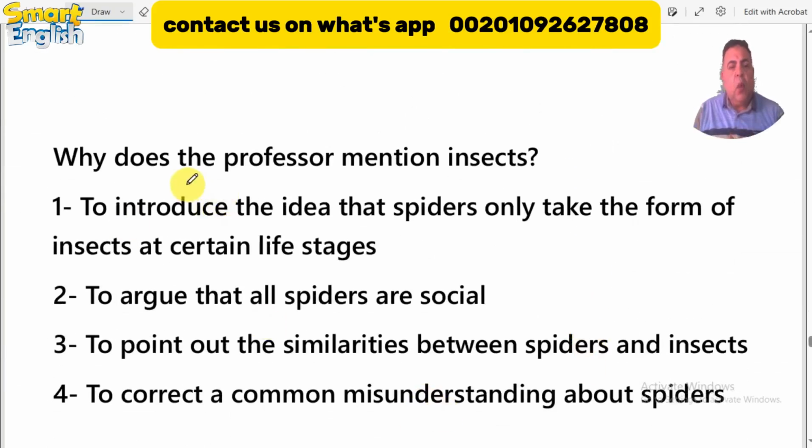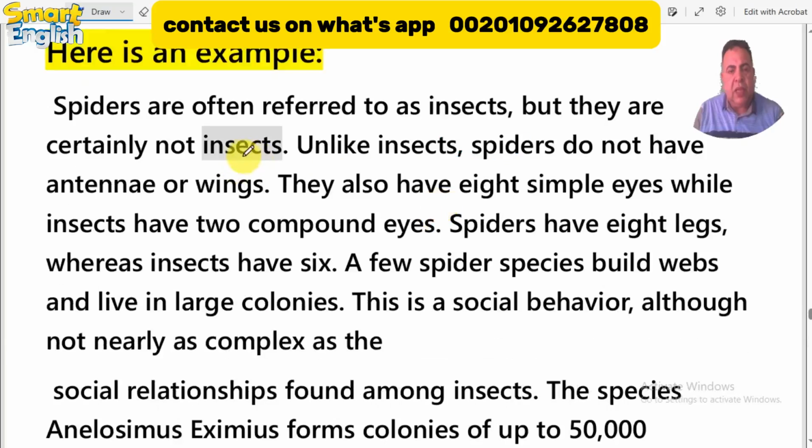He says, why does the author mention insects? As you see, highlighted in gray. Why did the author mention this word? First of all, you have to understand the question, as we said before. He is asking you why the author mentioned this word. In other words, he wants you to understand why the author put this word here. What is his intention when he put this word in this place?